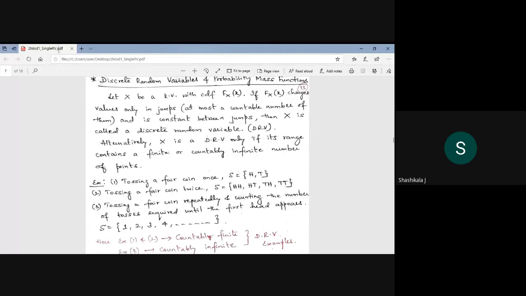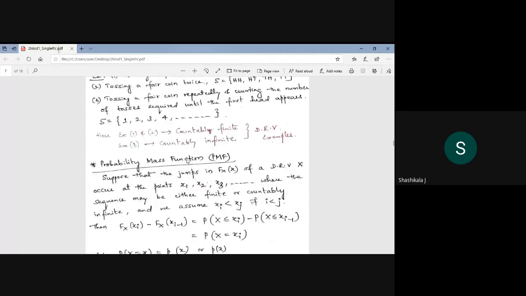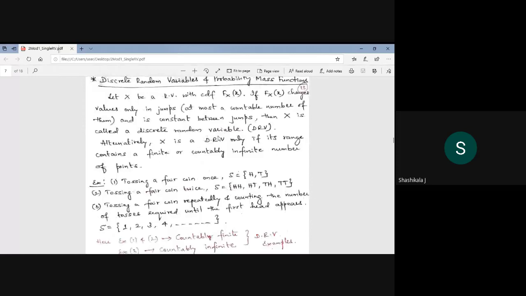Alternatively, x is a discrete random variable only if its range contains a finite or countably infinite number of points. We will see what countably infinite and finite mean through this example. Tossing a coin once, you know the sample space. Tossing a coin twice, you get the sample space like this.